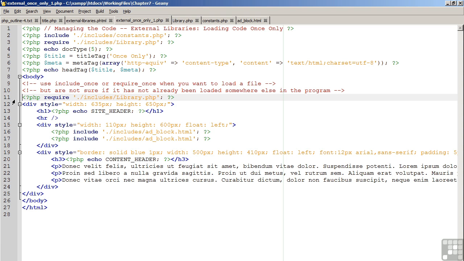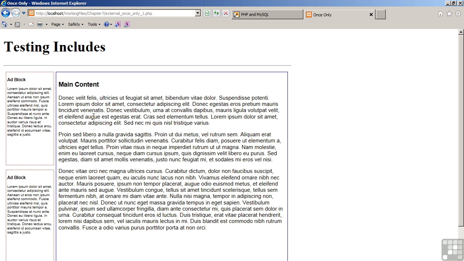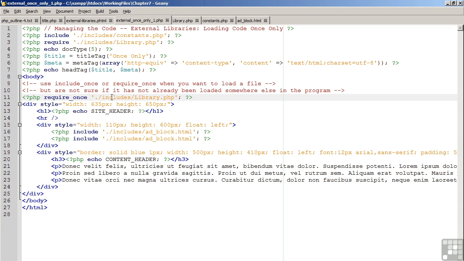In order to get around this, we have a variation of the include and require command, which is include once or require once. So if we change this now to once, save the code, move back to the browser, and refresh, you'll notice now everything is working fine. What the once variation does is it checks to see if the file has not already been included. If so, it skips the inclusion of the file. In doing so, it thereby safeguards your program from accidentally including the same file more than once.